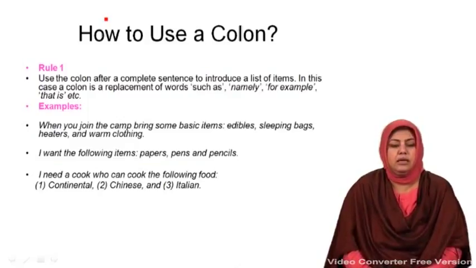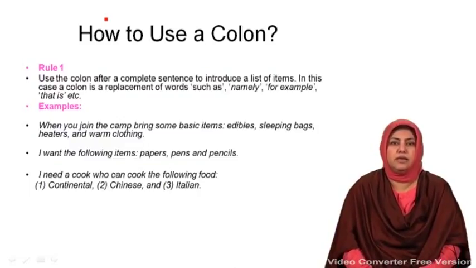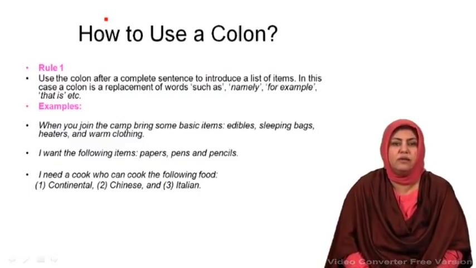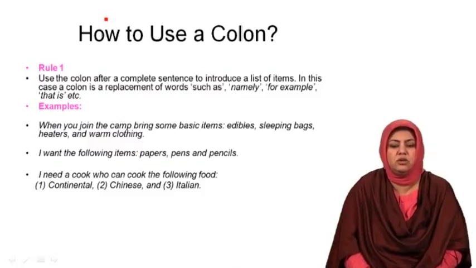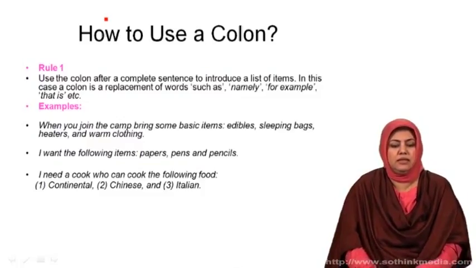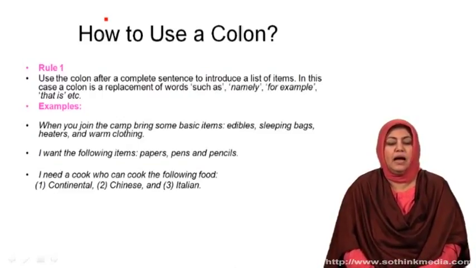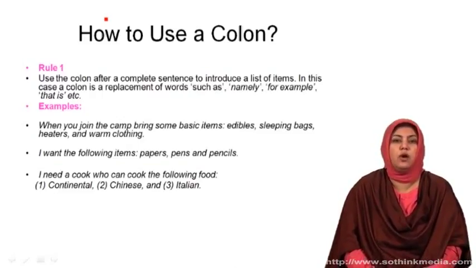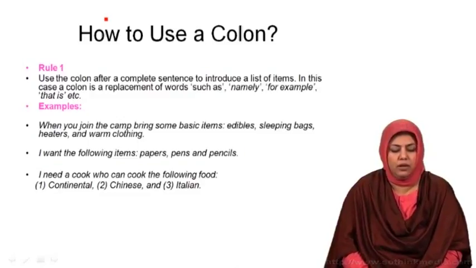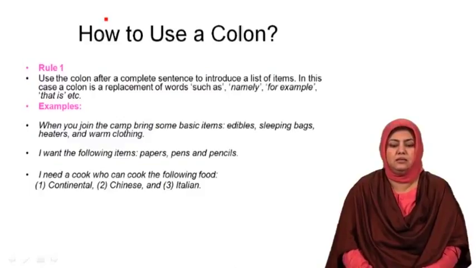on the preceding lines, one item on each line. Another possibility of writing by using a colon when some items are to be mentioned or listed is given in the third example. Look at the example. I need a cook who can cook the following food: 1 continental, 2 Chinese and 3 Italian.